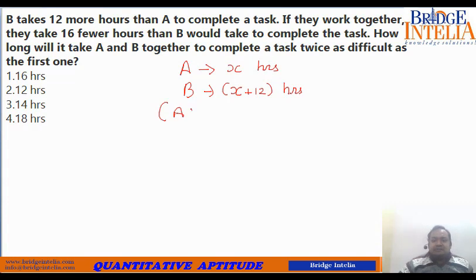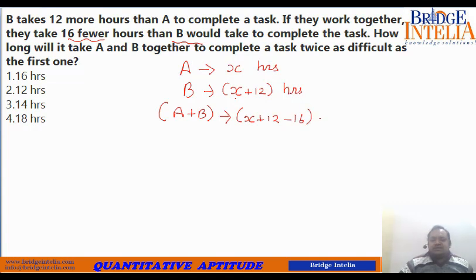If they work together, then they take 16 fewer hours than B. So if they work together, they would require 16 less hours than B does. That means X plus 12 minus 16.